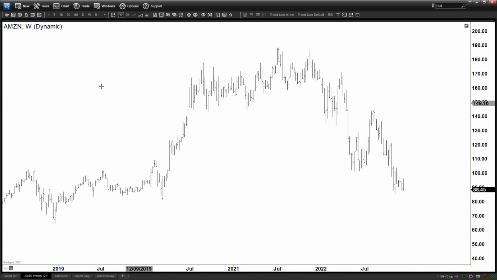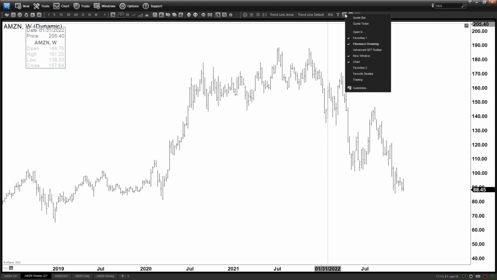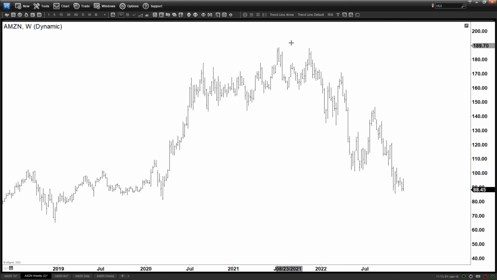So here we got the weekly, the largest time frame first. Now we can see that we made this peak here, right? We made this peak in 2021 at 188.65 in July. Since then, we continue to make a lower low and lower high. So that is bearish, right? Now, if we look at the entire structure here, I think the biggest swing somewhere in the middle has got to be this one, right?